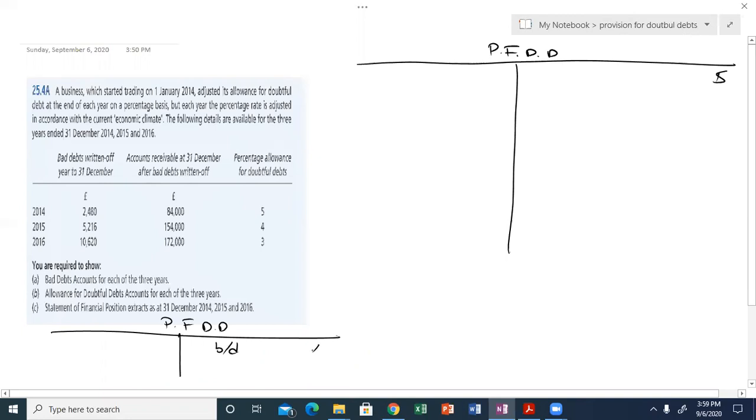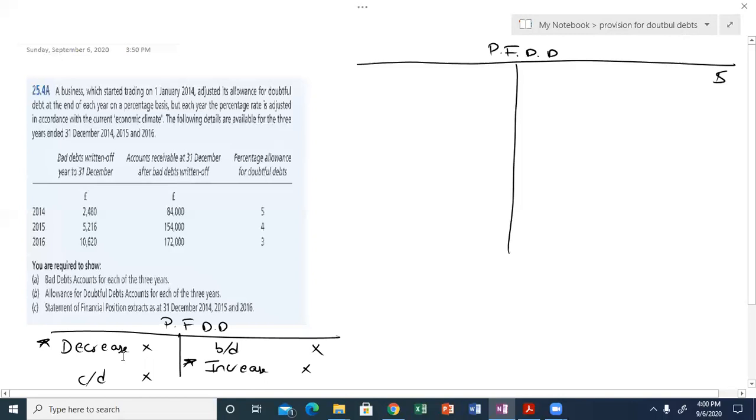Always remember the provision for doubtful debt sketch. Provision opening balance will always come on the credit side, and provision ending balance will always come on the debit side. If the provision is increasing, the entry will come on the credit side, and if the provision is decreasing, the entry will come on the debit side. I'm making a star, it means the entry will come on any one side. In each year there is either an increase or a decrease. Okay, सही है?